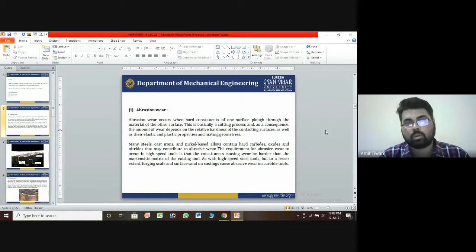If the hardness or toughness is not high in the material we are using, it will easily wear, because hardness is related to wear. If the metal has good hardness, it does not wear easily, because hardness relates to how much of the metal wears from the surface of the material.